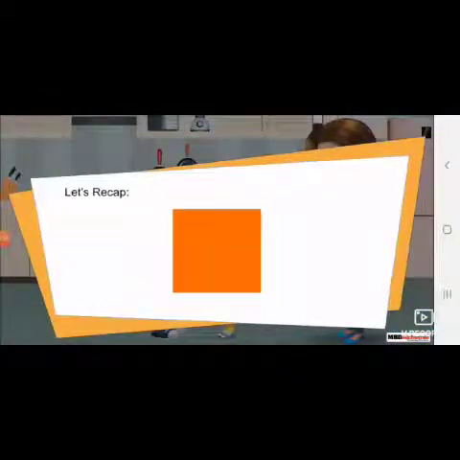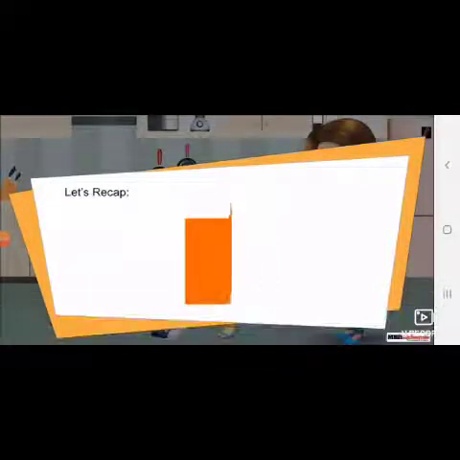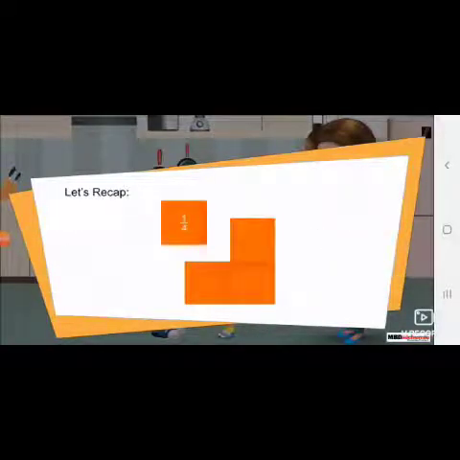Let's recap. When we divide anything into 2 equal parts, we say we have divided the thing into halves and each part is a half of the whole. Similarly, we can divide anything into 4 equal parts. We say we have divided the thing into fourths or quarters and each part is 1/4 of the whole.